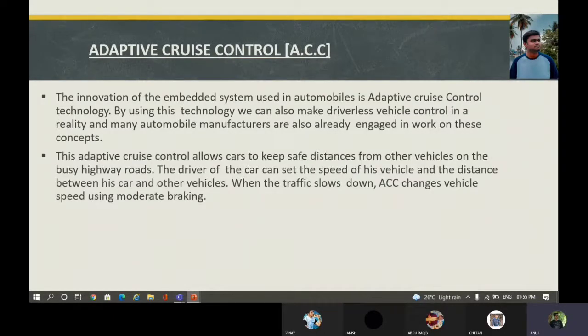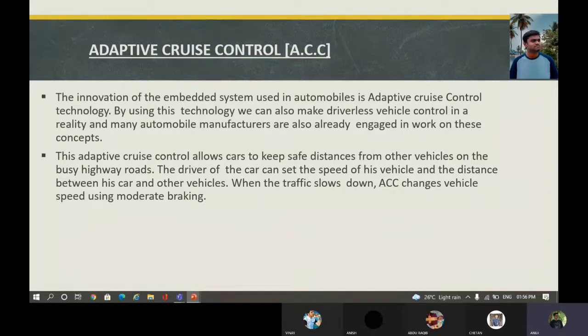Adaptive cruise control allows the car to keep a safe distance from other vehicles on busy highways. The driver of the car can set the speed of the vehicle and the distance between his car and the other vehicle.